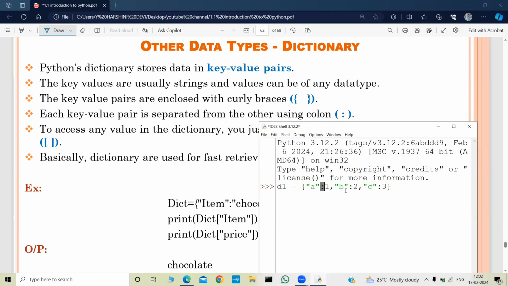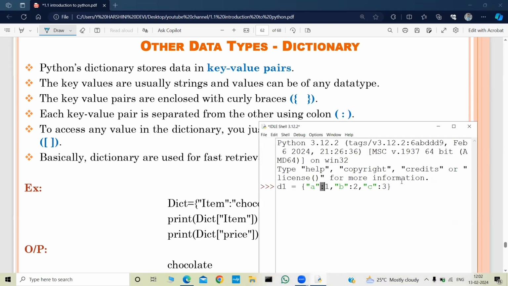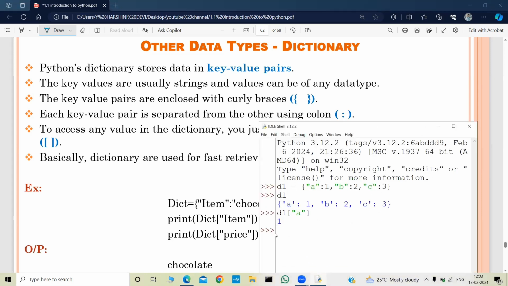This symbol is colon. And to access any value in the dictionary, you just need to specify its key in square braces. Okay, let's print D1 first. And if I want to access any key, I will do D1 of A. Let us see, the value was 1. So that is what is mentioned. To access any value in the dictionary, you just need to specify its key. Here, A is a key, and I specified this in square braces. And if I do D1 of C, I will get 3.